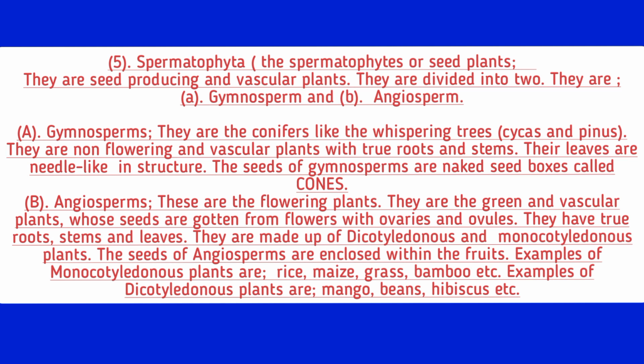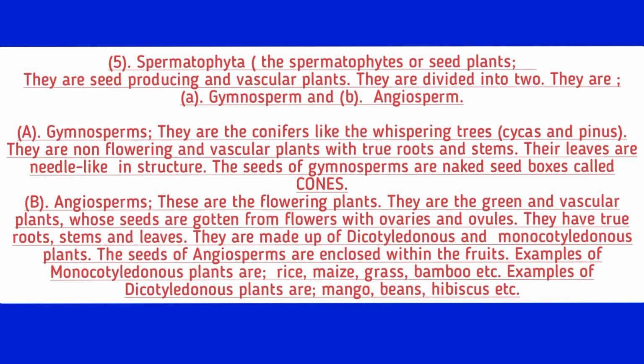B. Angiosperms. These are the flowering plants. They are green vascular plants whose seeds are gotten from flowers with ovaries and ovules. They have true roots, stems and leaves. They are made up of dicotyledonous and monocotyledonous plants. The seeds of angiosperms are enclosed within the fruit.